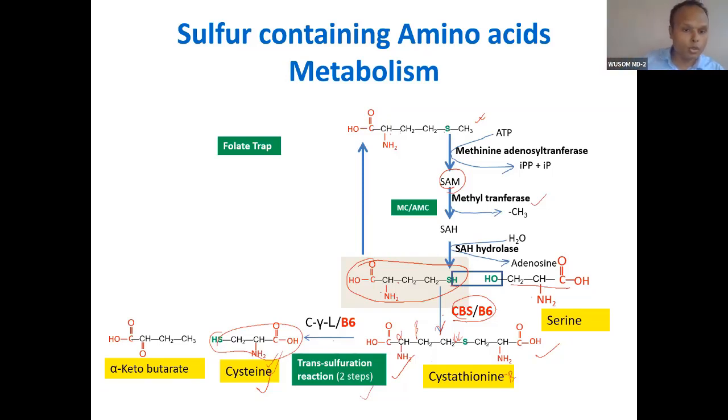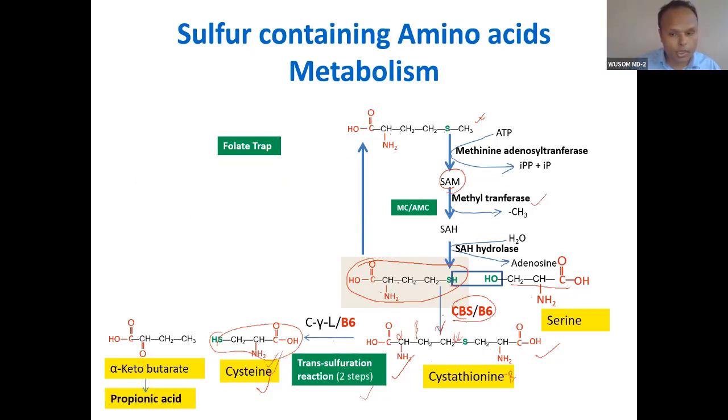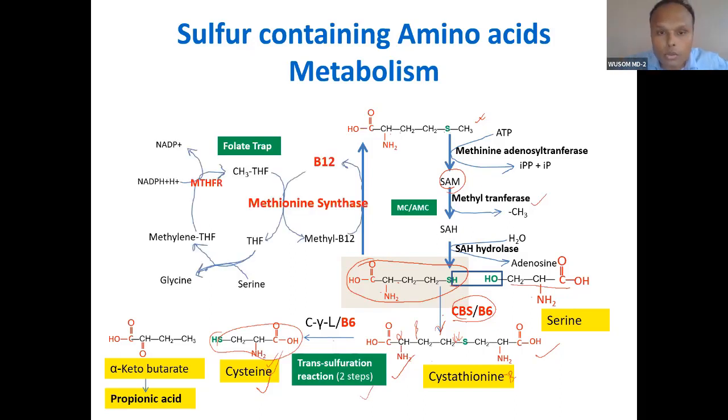Now through homocysteine, if it has to regenerate, it needs to get a methyl group. Where does it get the methyl group from? It gets the methyl group from tetrahydrofolate. I told you methyl tetrahydrofolate transfers the methyl group through a long pathway.